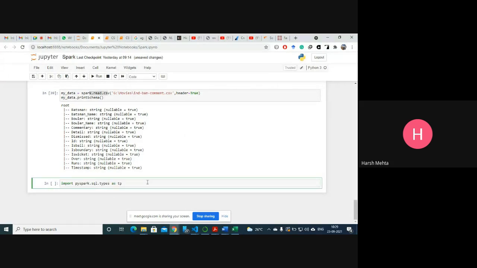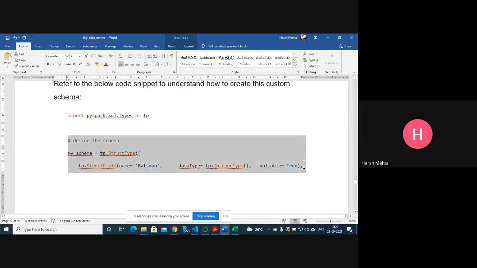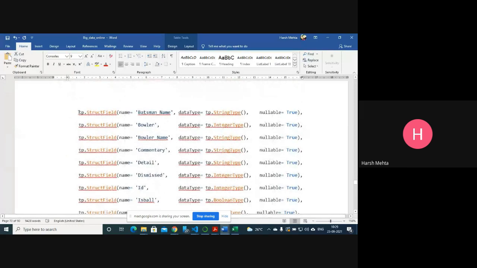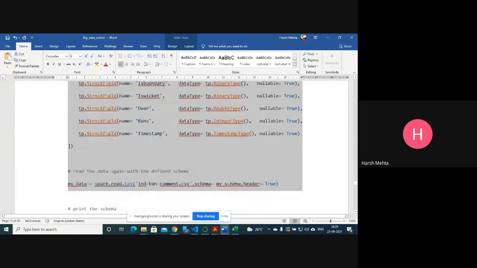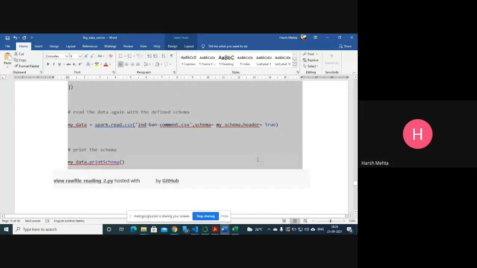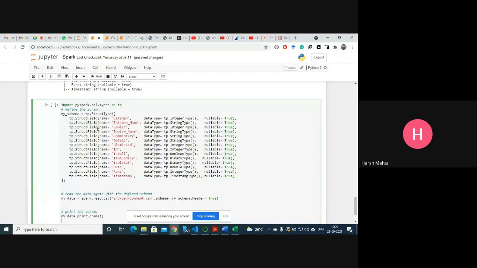First of all, import SQL types as TP. TP is an object we have defined. Next, defining the schema. Now you see, with StructField we can give the name as batsman, data type as integer, and nullable true, which means we are allowing null values.